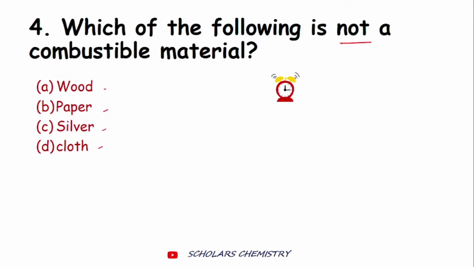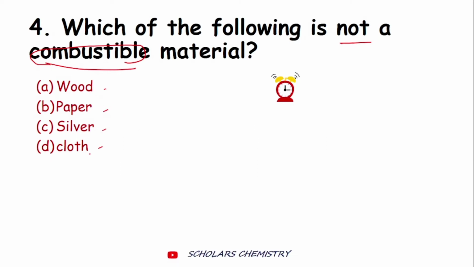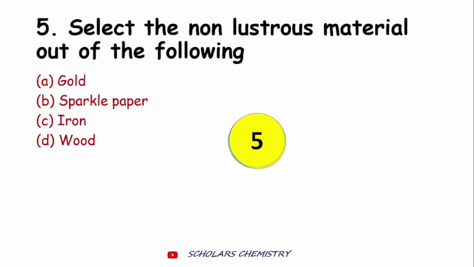So I hope you have answered the question correctly. Now the combustible materials are those which, when they are heated, generally burn easily. Those are combustible materials which burn easily. Now the material which is not combustible, that doesn't burn into ash, is wood, paper, silver or cloth. The correct answer would be silver. Silver is a non-combustible material. Wood is combustible, paper is combustible and cloth is also combustible. Alright, let's move to the next question.